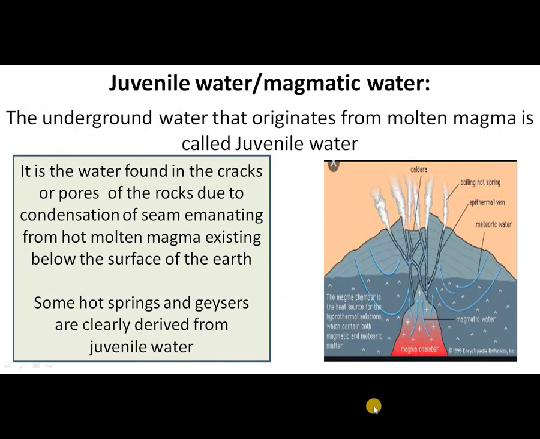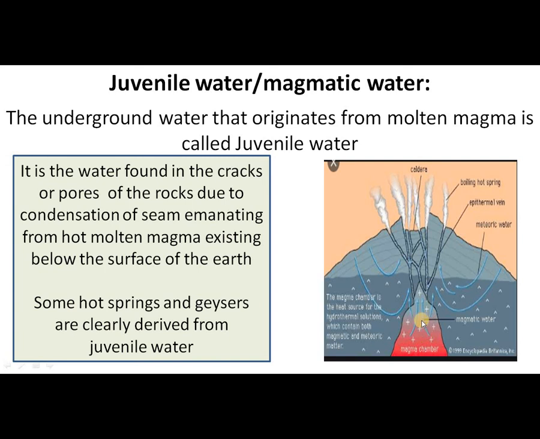Juvenile water, also known as magmatic water. The underground water that originates from molten magma is called juvenile water. It is the water found in the cracks, openings or pores of the rocks due to condensation of steam emanating from molten magma existing below the surface of the earth.